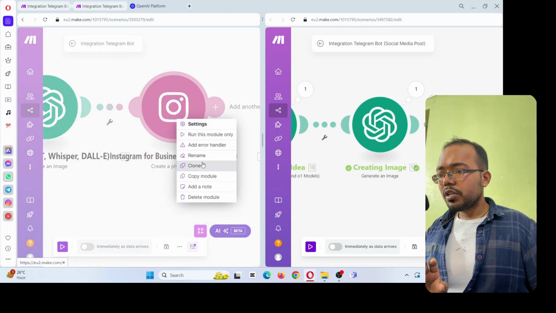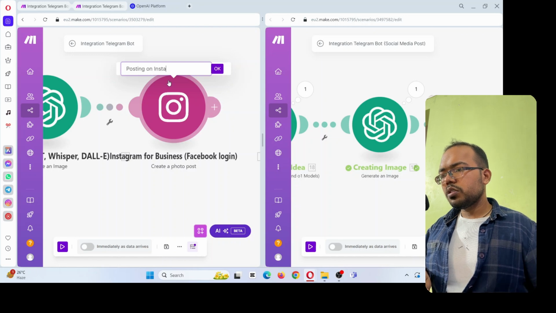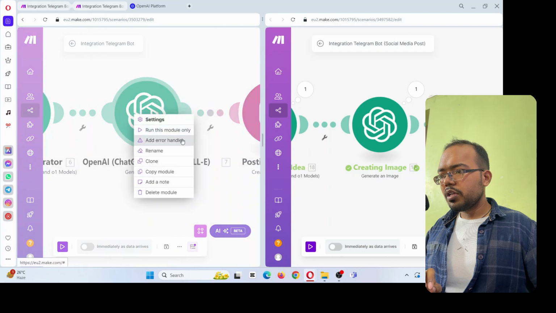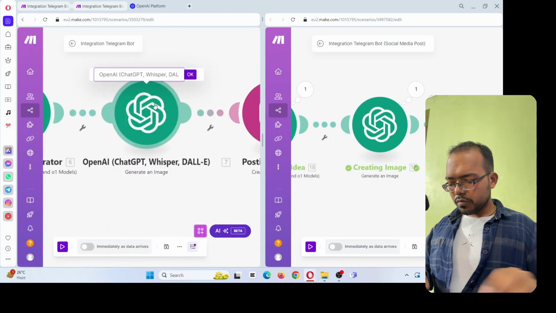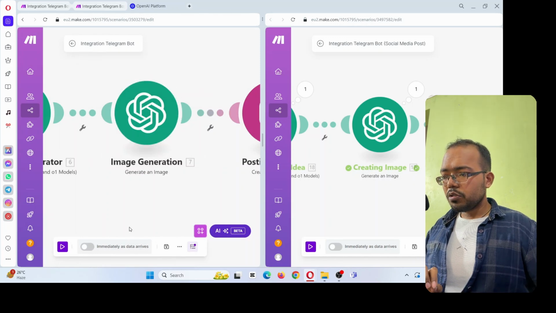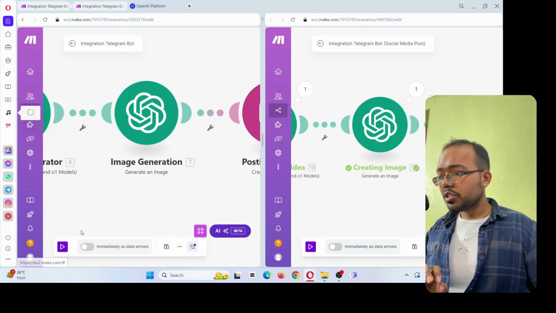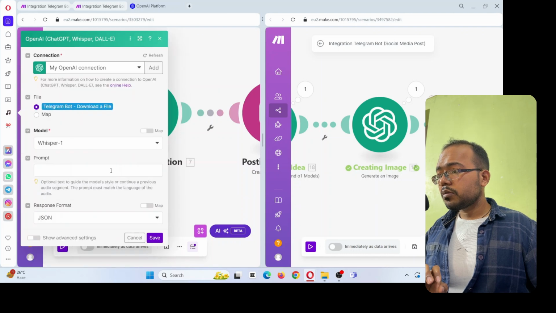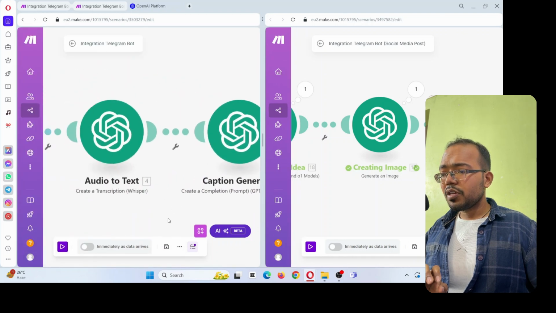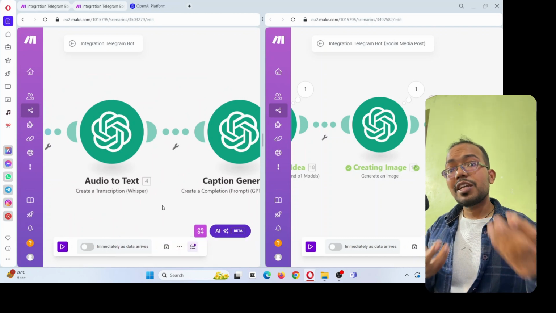So now we rename this as well with Insta, and rename this one too. Okay, so now we have done. Once you have completed all this, click on save. Okay, something is remaining: Whisper AI. All right, save. Just make sure everything is done, then click on save. Now we are done with this. It's time to test it out.